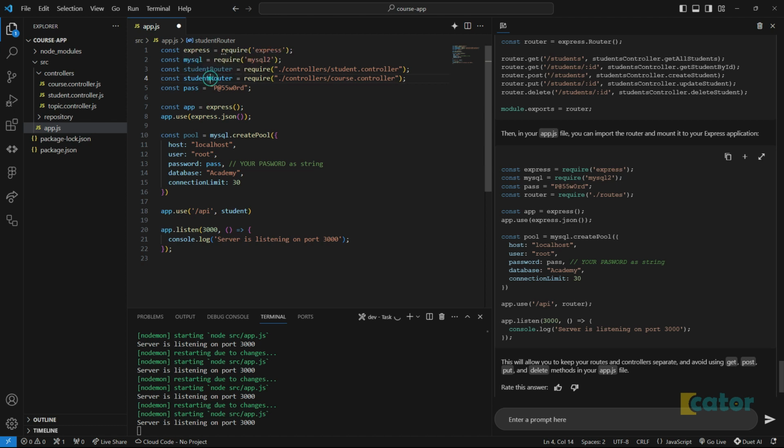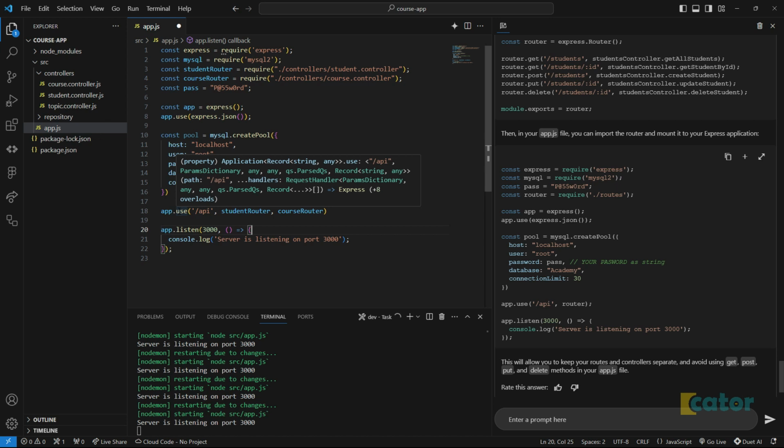I'd like to just confirm course controller, and I would like to just add this and then add that as well. It's just like me saying I want to chain all these, what do we call these things, I want to chain all these routers to this /API.